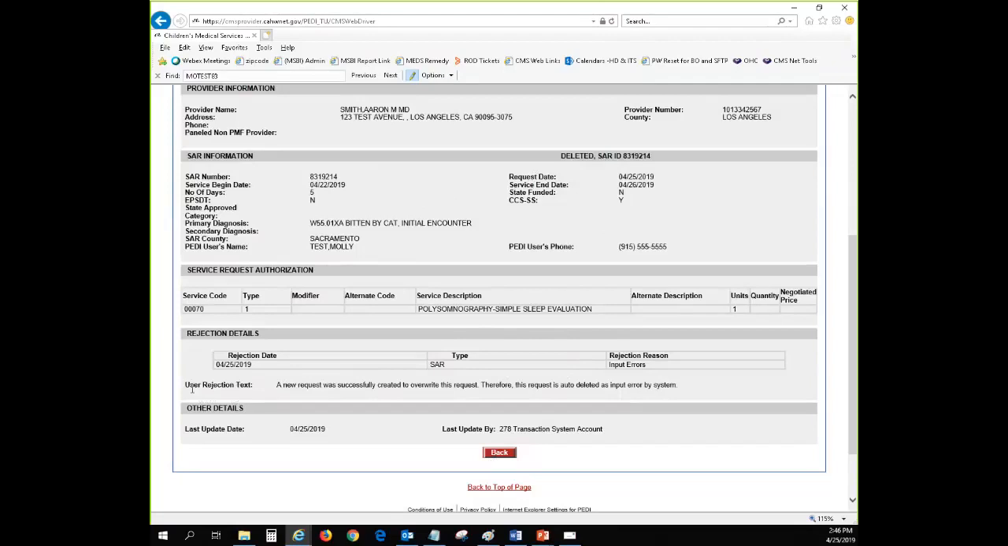And if you see the user rejection text right here, that reads out, a new request was successfully created to overwrite this request. Therefore, this request is auto-deleted as input error by system. That means it was done by your action due to the scenario that I mentioned. Okay, so whenever you see this blurb, the system auto-deleted an awaiting service request.